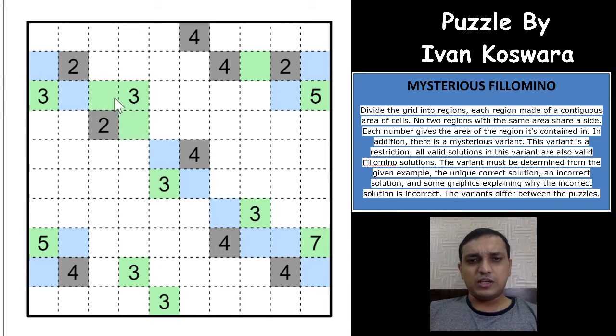So let me take this one. As you can see here, this blue cell and this blue cell are touching both the 3 and 2. So one of the great tricks here is, this blue cell will either be part of the 2 or 3. There is no other way possible that this blue cell is not part of either of these two regions and will have to be part of a third region. Not at all possible. So what happens here is, if this blue cell is not part of the 2 and 3, this cell would have to be one of the other evens or other odds, and the other even number will touch this even number, or the other odd number will touch this odd number, right?